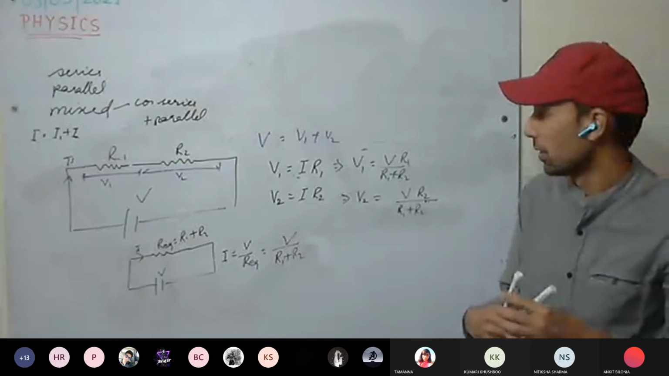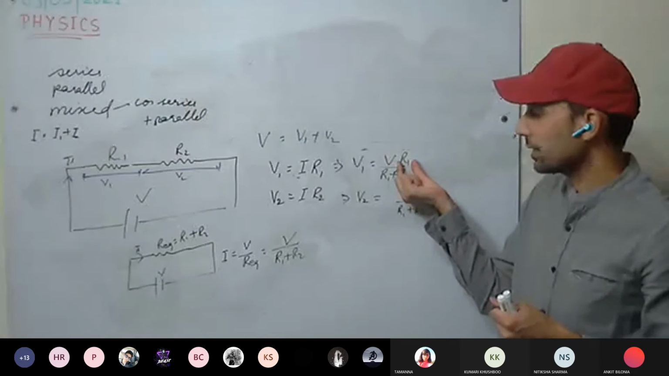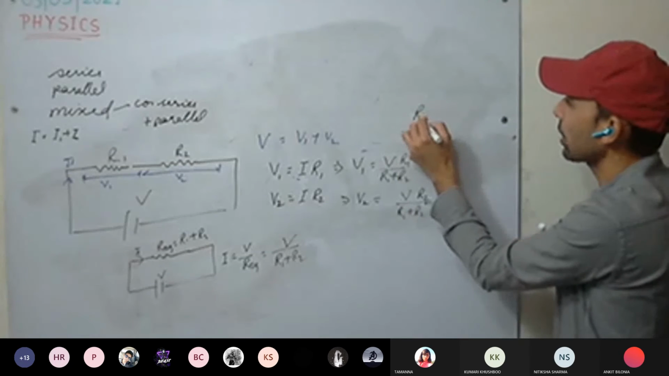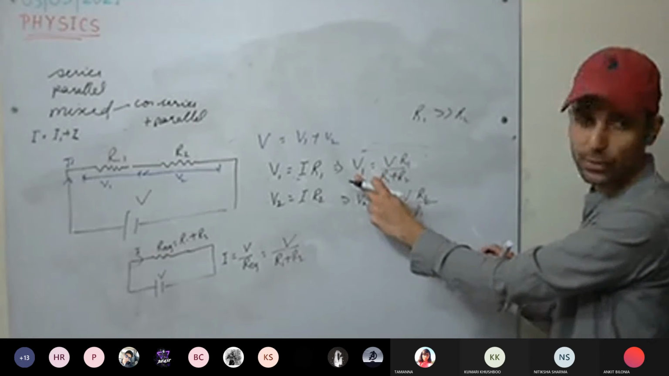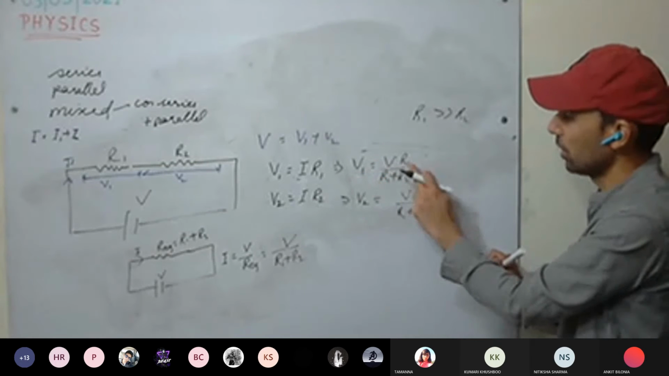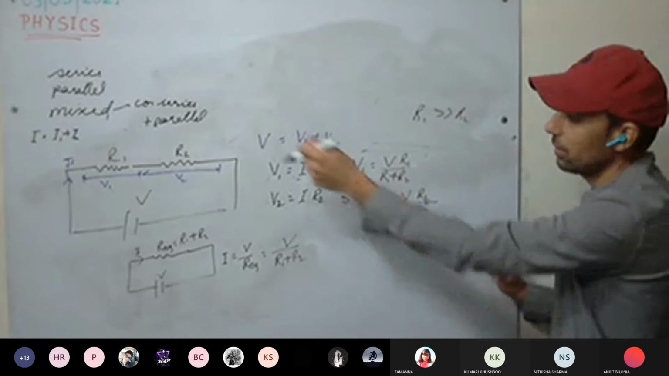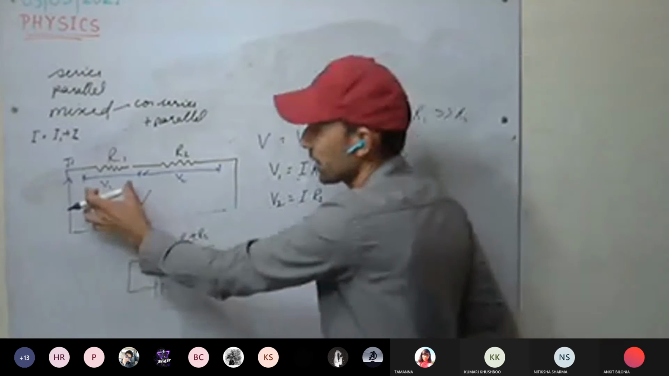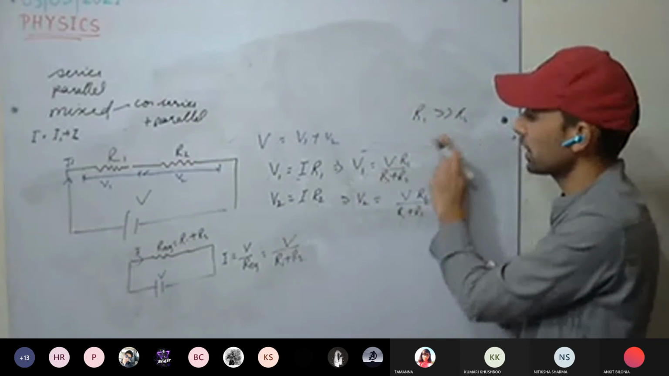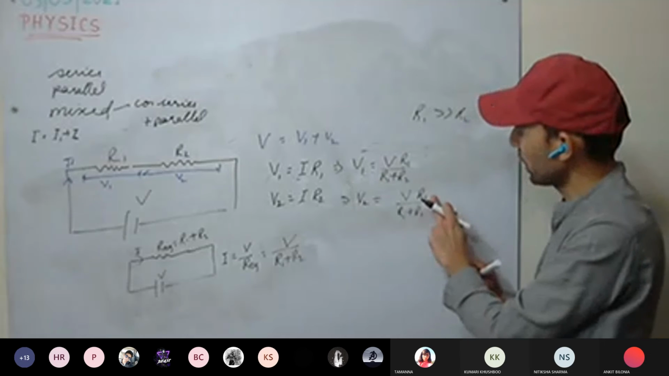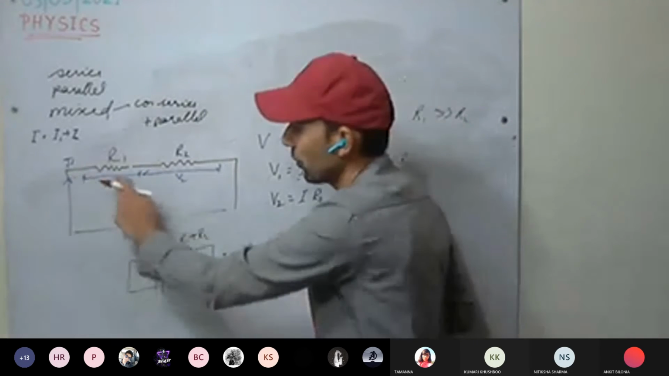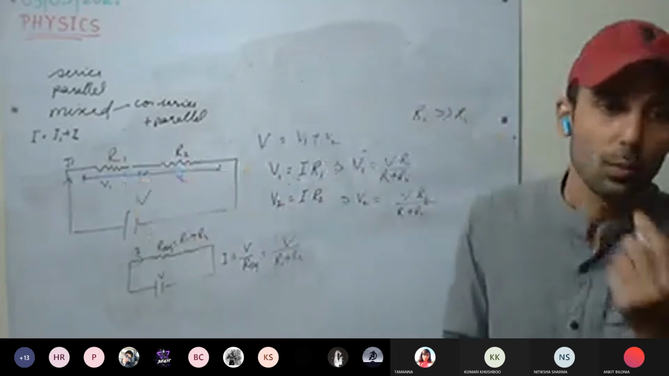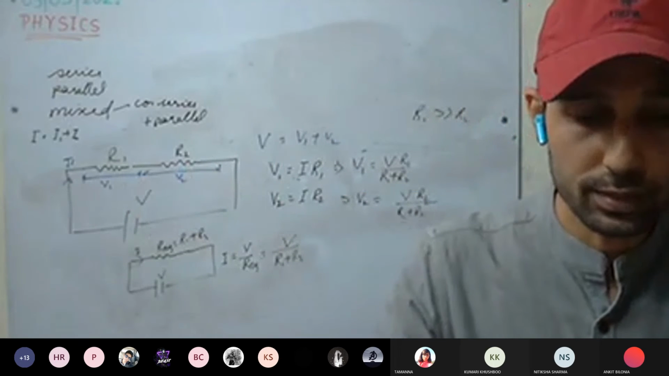Understood this one? So more the resistance, if for example R1 is greater than R2, more the potential drop across that resistance. That is V1 will be more. More the resistance, more the V1. Less the resistance, less the V2. So more drop will be across the resistor which is having more resistance. Understood this one?